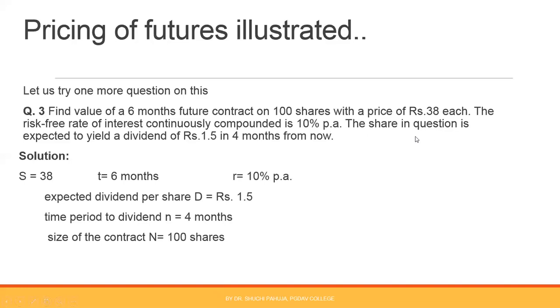The share in question is expected to yield a dividend of rupees 1.5. See, the amount of dividend is given, rupees 1.5. So the second situation is applicable here also. And this dividend is expected to be declared after 4 months from now. That means small n, time period to dividend, is 4 months. These things are given in the question.